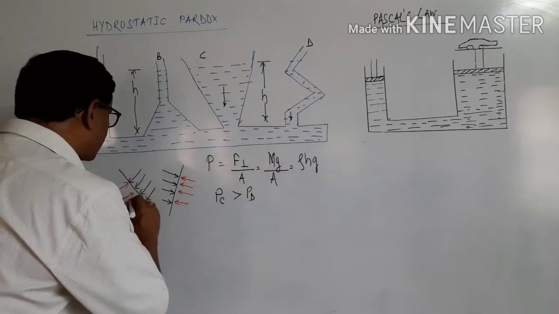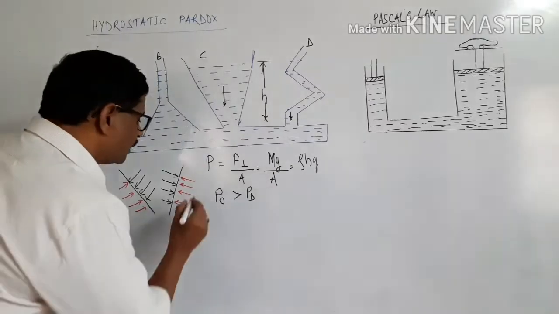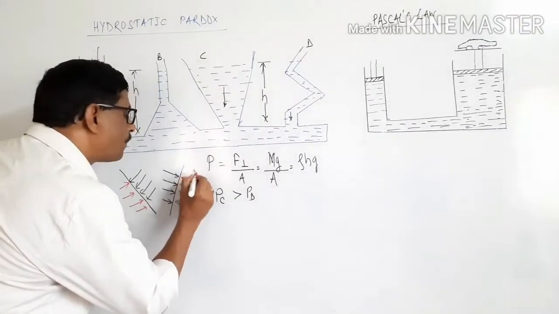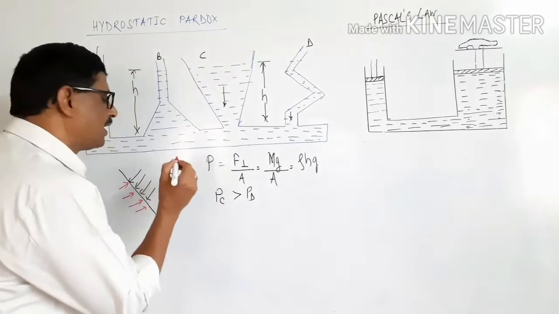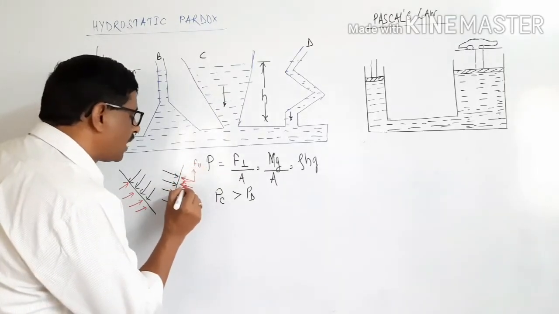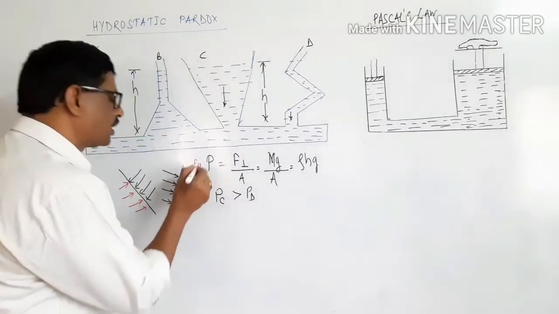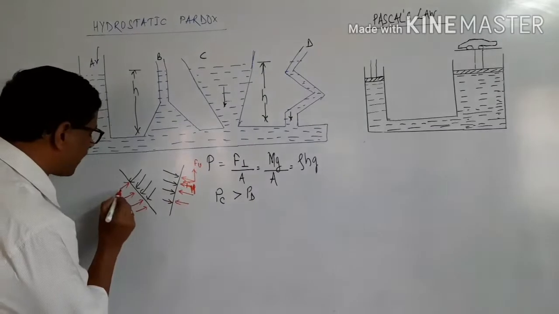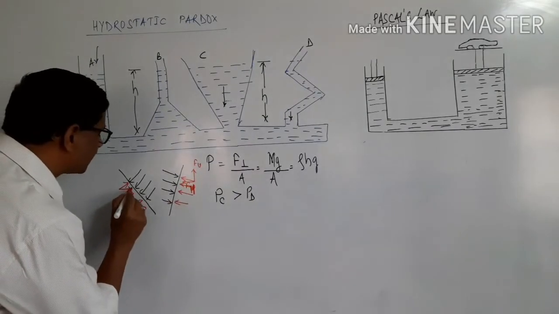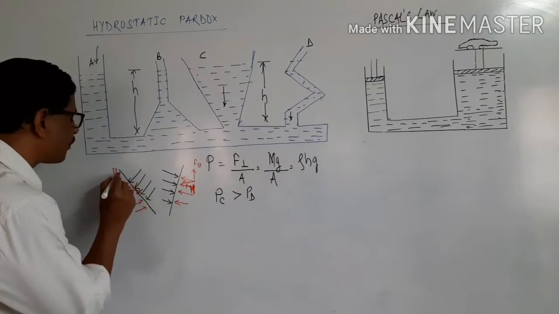The red color arrow shows the force. This force is resolved into two mutually perpendicular components. This is the vertical component of a force and this will be the horizontal component of a force, Fh, Fv. In a similar manner, here this is the horizontal component of a force and this is the vertical component of a force.